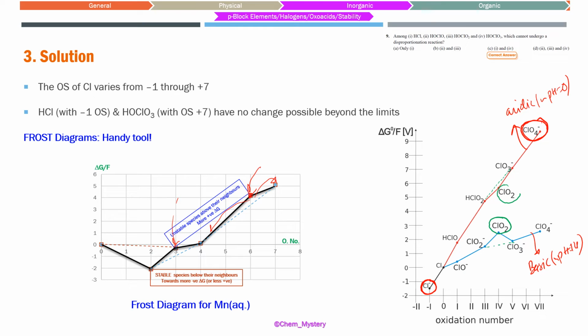So the same species ClO2 can have different consequences in acidic or basic medium. This is a wonderful application of Frost diagrams. Although we might not have seen this Frost diagram in our usual discussion, this is how things go. This is how Frost diagrams can be explained.